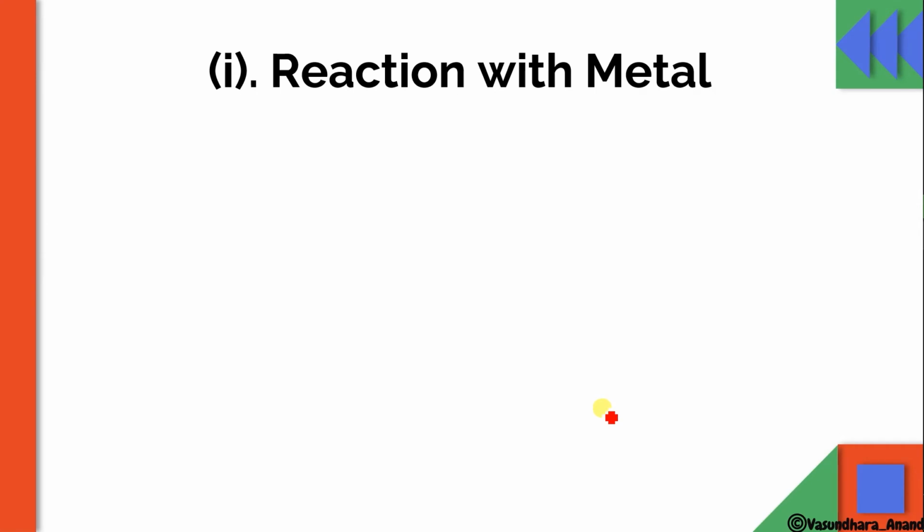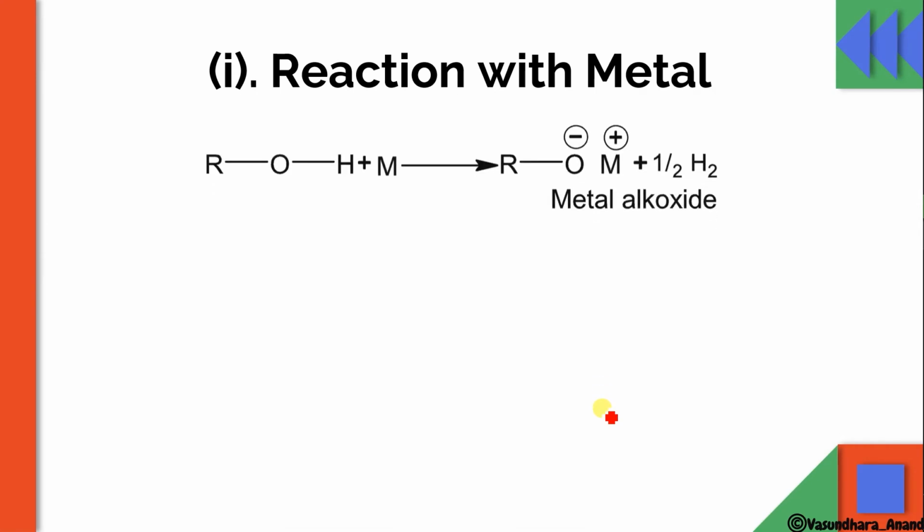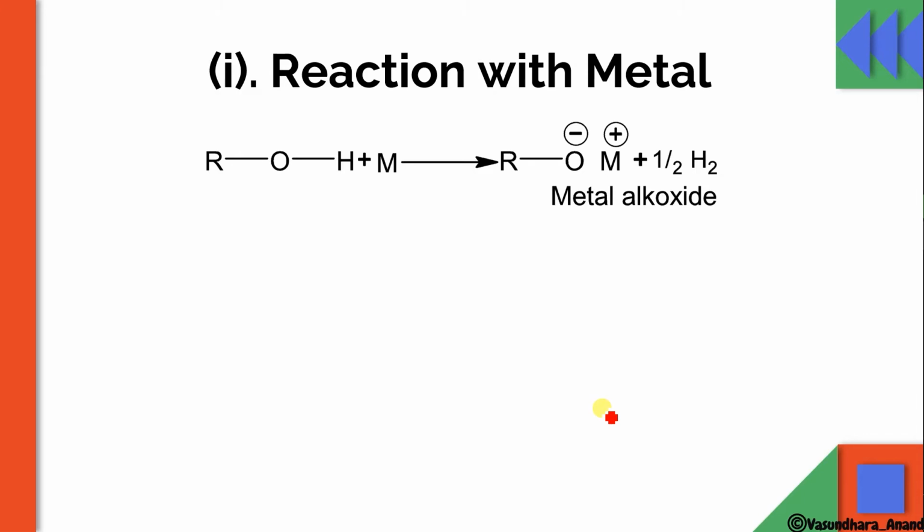First let's start with the reaction of metal. We know that whenever any metal reacts with any acid, it liberates hydrogen gas. So what will happen? This metal is going to react over here. This H will liberate in the form of H2 gas, and the metal will attach to this. So it will form metal alkoxide. There will be a bond over here, metal alkoxide.